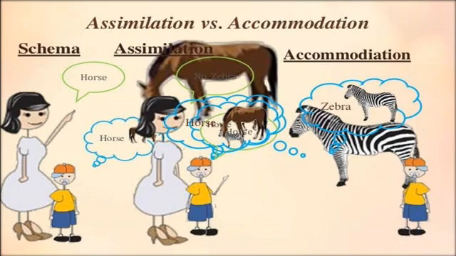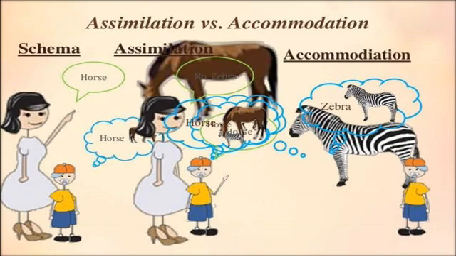Here, with this example, we can distinguish what is assimilation and accommodation. In this way, assimilation is the process of incorporating new information into our existing schema, whereas accommodation is the process of modification of existing schema with a new situation.